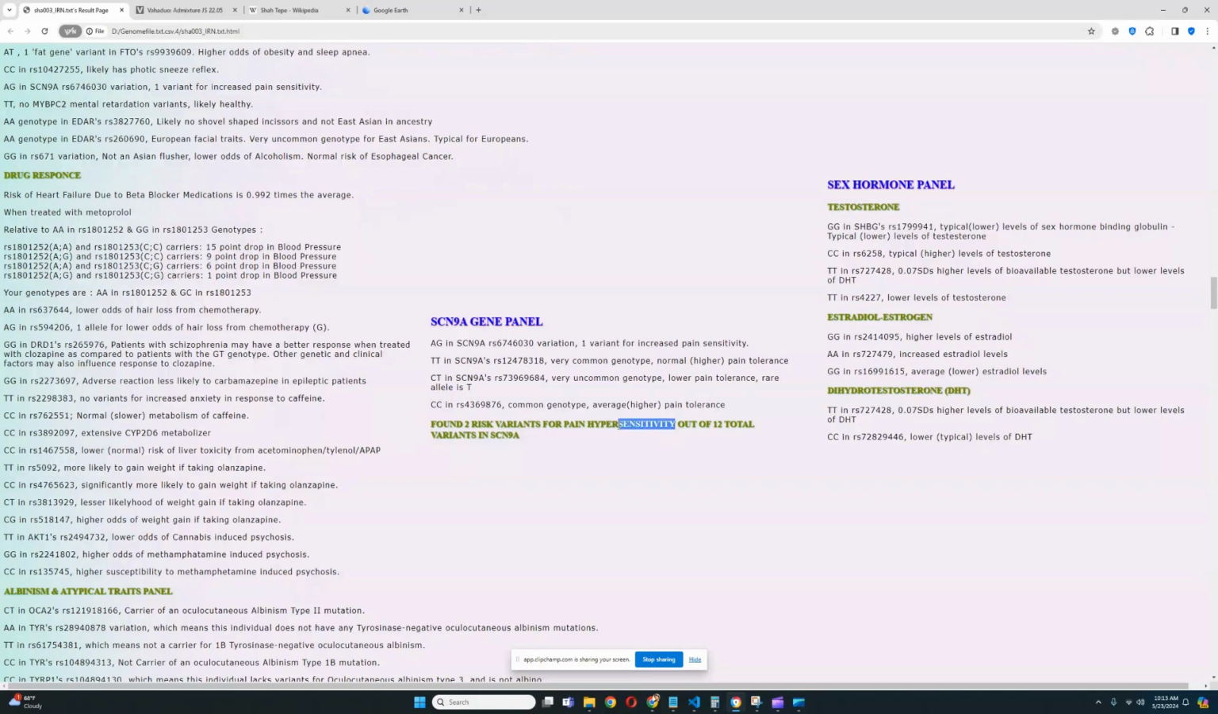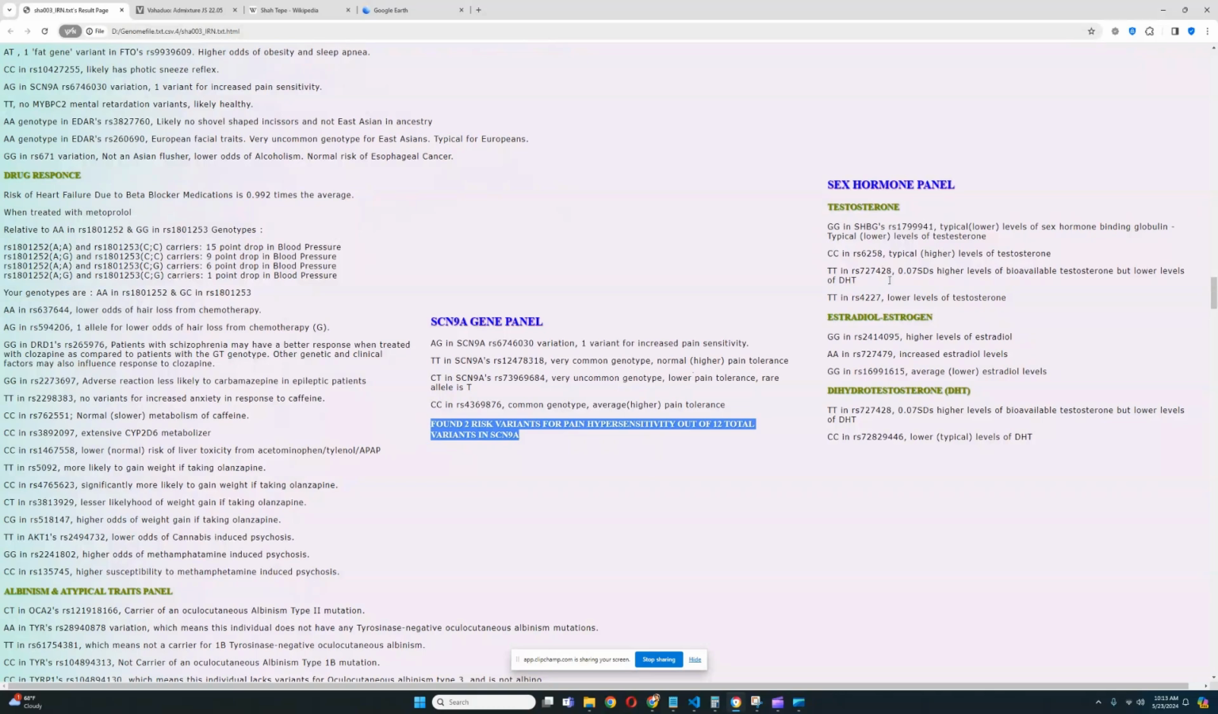I'm not sure if Eastern Iran falls into this South Asian cluster. I guess it's pretty close to South Asia, within the vicinity of South Asia. It's pretty close, yeah. So she's got 2 risk variants for pain hypersensitivity out of 12 total, which is a lot. It's a lot of risk variants for that. It's very uncommon to have risk variants for pain hypersensitivity in these SCN9A genotypes. So she definitely has a predisposition to pain hypersensitivity. Definitely something to watch out for.